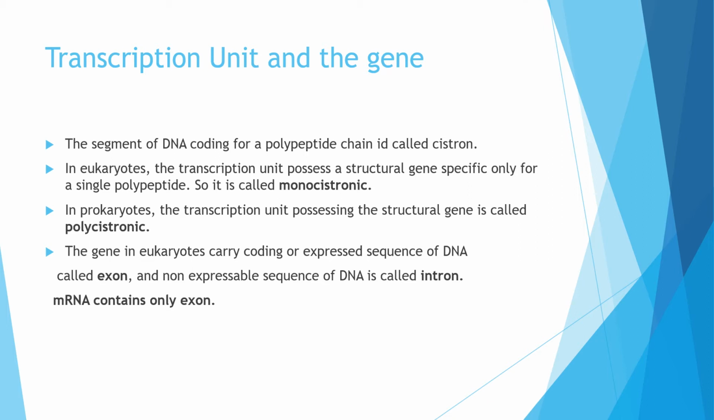And one more difference is here: the gene in the eukaryotes carries coding and non-coding parts. So the coding parts are called as exons, whereas the non-coding, which means which is not going to be expressed in the form of protein, is called as introns. So gene is having both the segments, but mRNA contains only exons. Exon means which is going to be translated in the form of protein.